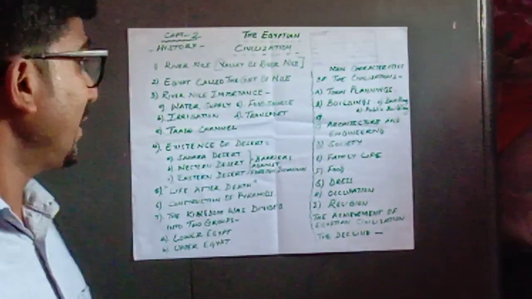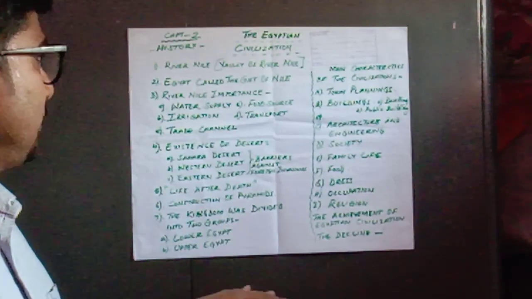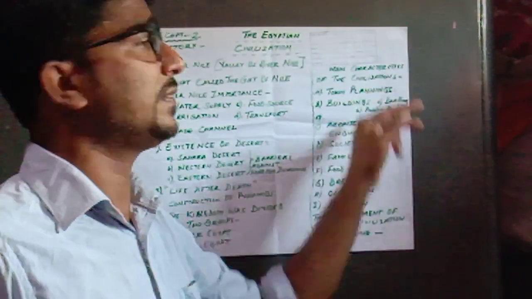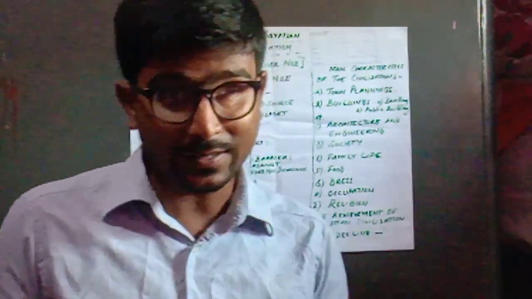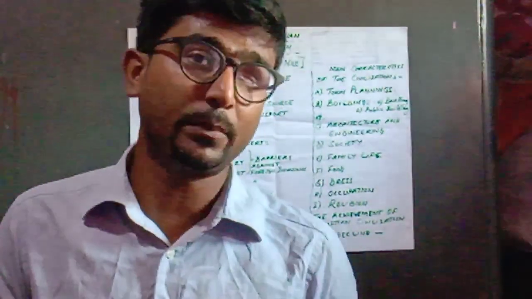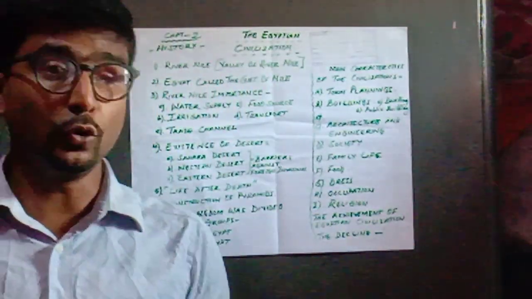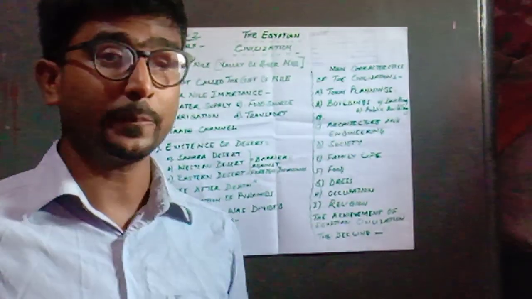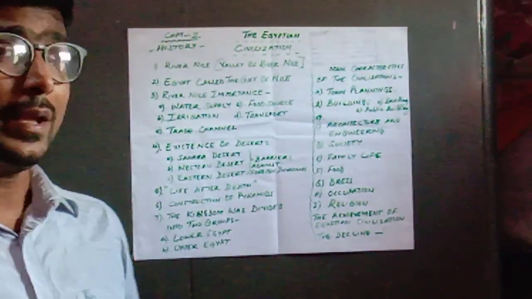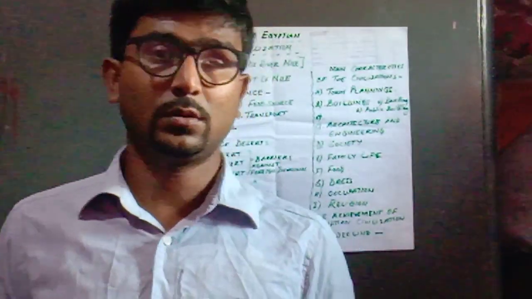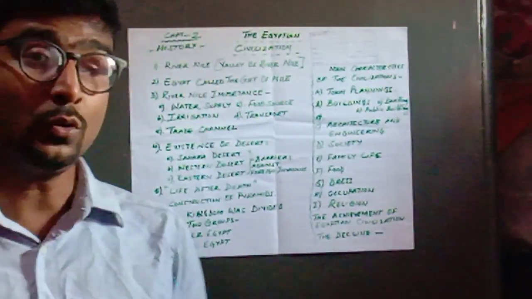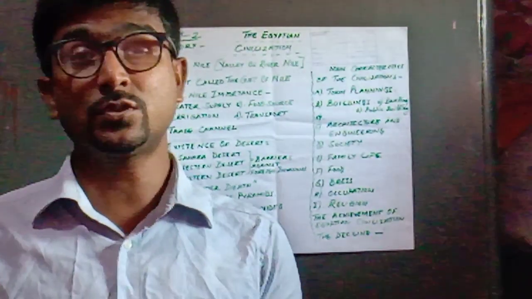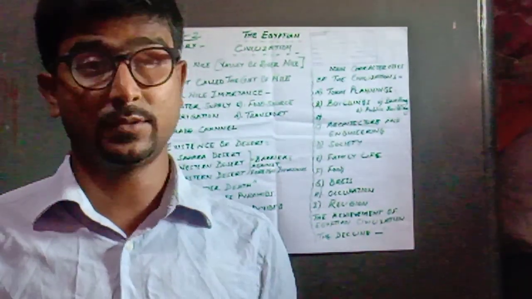Now, the next part that we are going to learn in our next class is about the main characteristics of the civilization. What were the important things that prevailed, or the practices that the people of Egyptian civilization followed? The food, the clothing, the dress, their architecture. We'll also come to know about an important existence, that is the existence of important people called pharaohs.